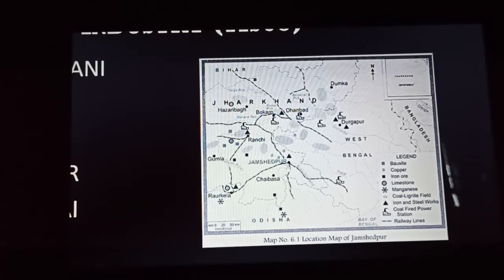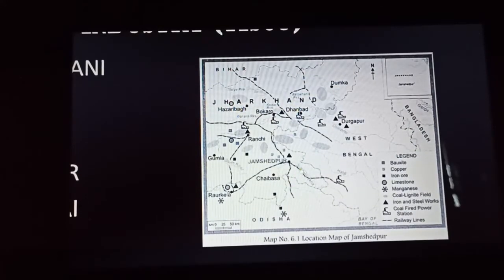You can see the Subarnarekha river over here, which is not very much visible. Still you can understand, I guess, because this is the place through which the Subarnarekha is flowing, and this Subarnarekha river is supplying a huge amount of water to this Jamshedpur region. And you can see the rail lines also, which help in the import and export of the finished products. So this is all about the Jamshedpur iron and steel plant.